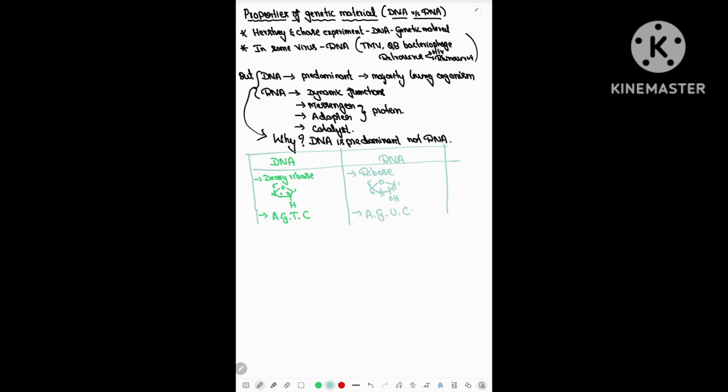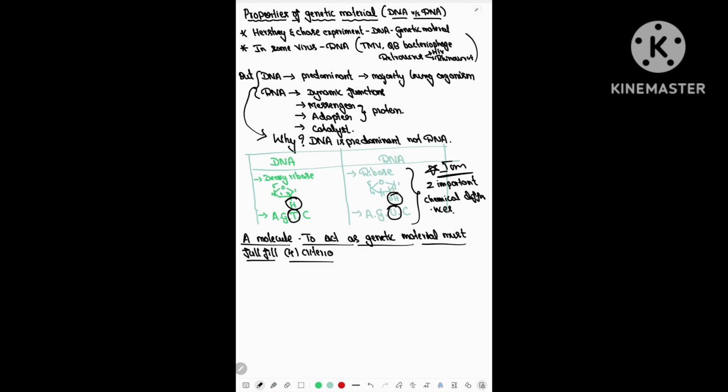And very importantly, the nitrogenous bases found are adenine, guanine, uracil and cytosine. Here you have to make out the difference: thymine and uracil, OH group and H at the second carbon. Yes, these are the two important chemical differences between DNA and RNA. This you should remember. This is very, very important to understand the further topic.